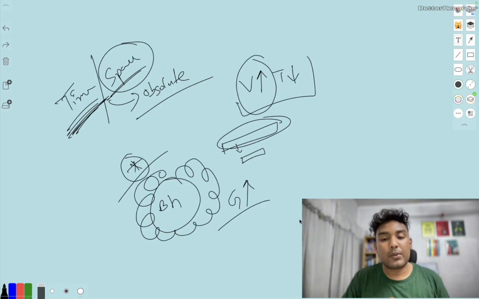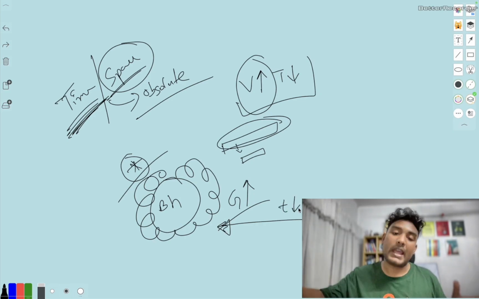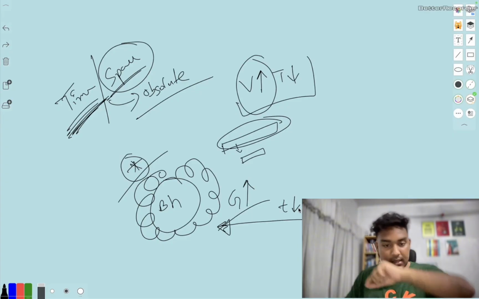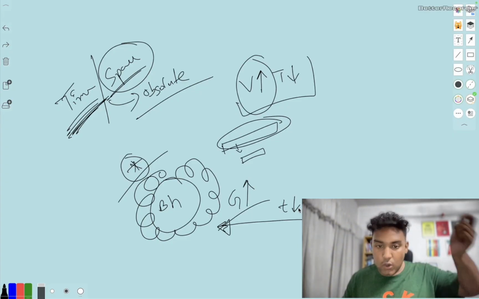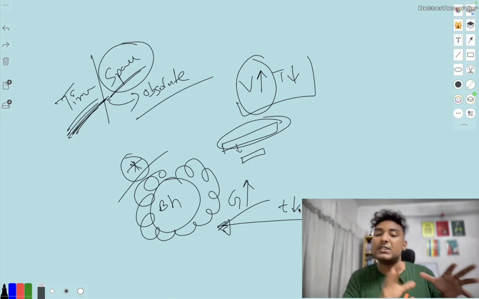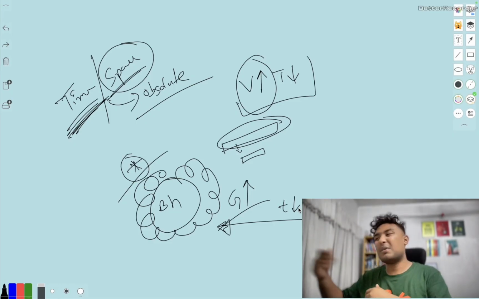Someone traveling in a spacecraft around the black hole will experience less time, because near the black hole the gravity is high. So here also the time is not similar to the Earth, Mars or another planet.